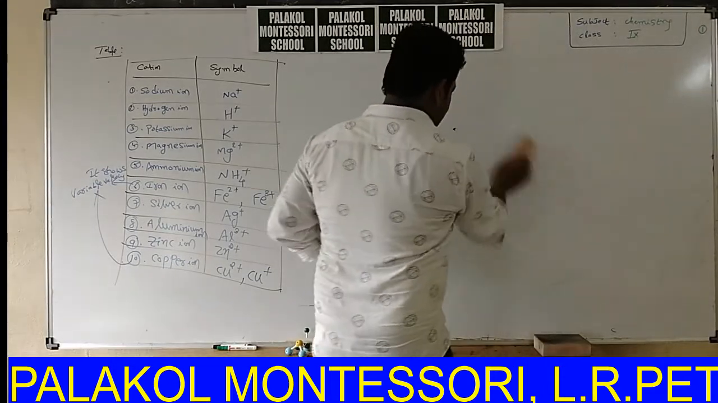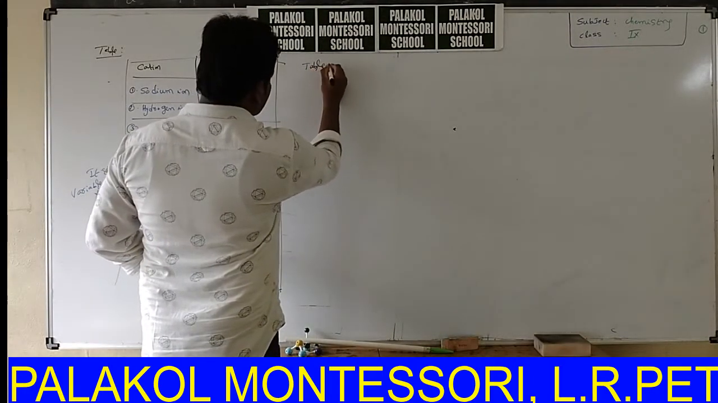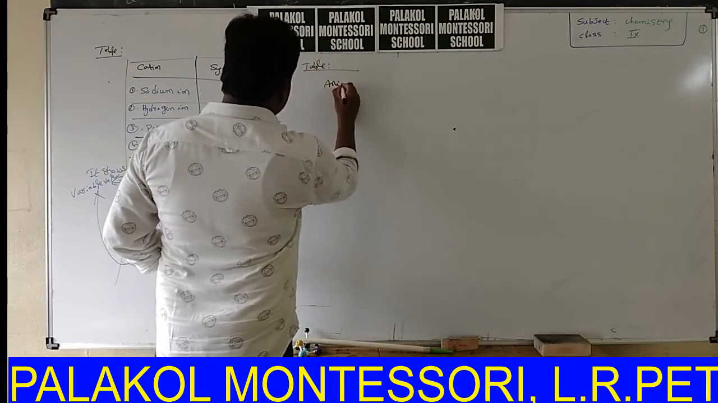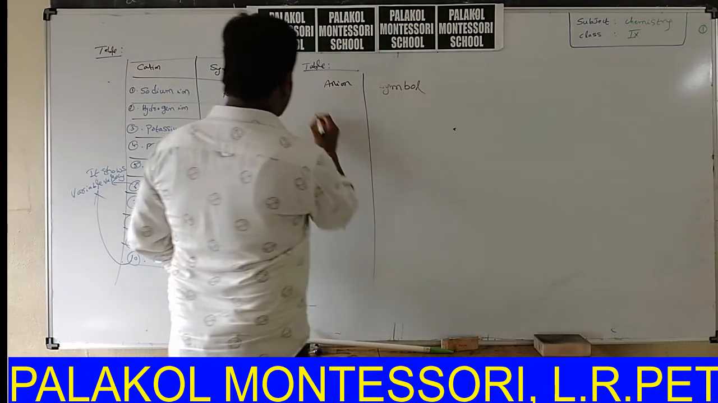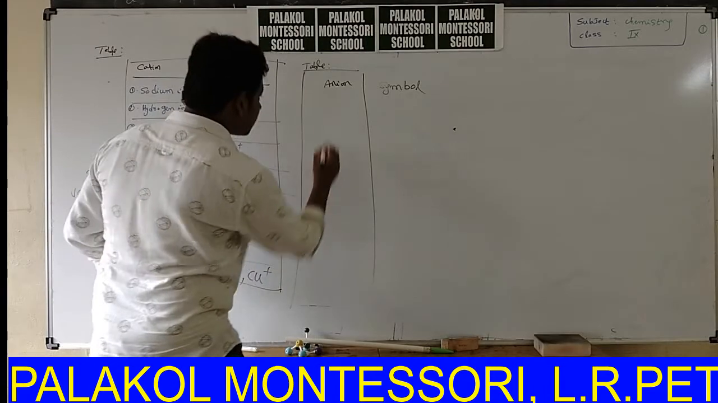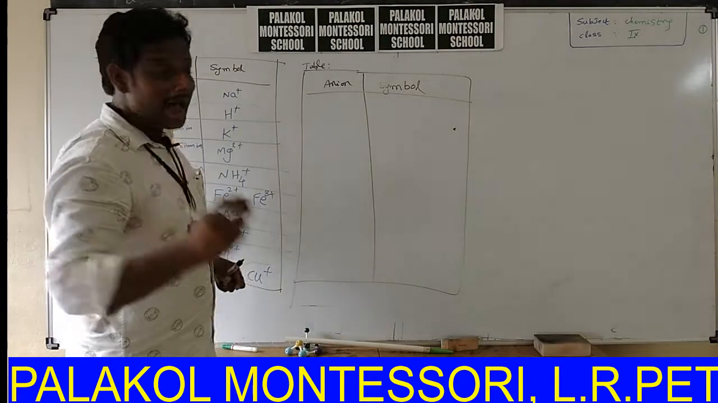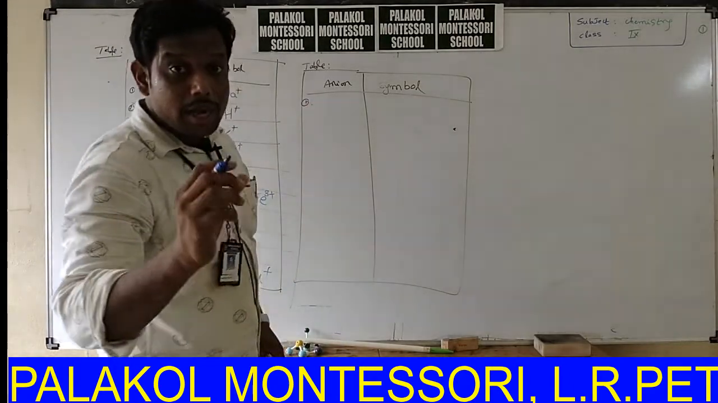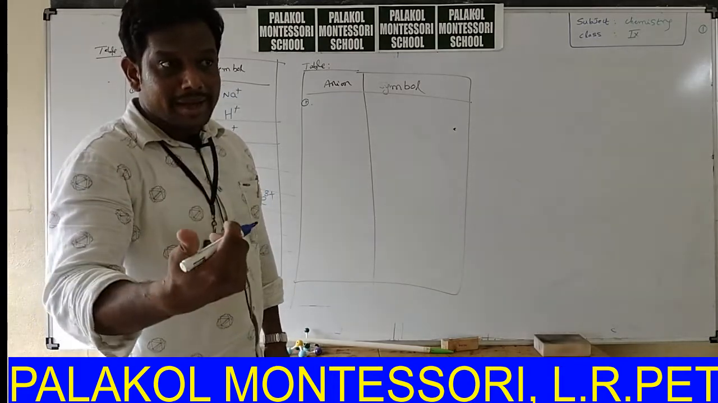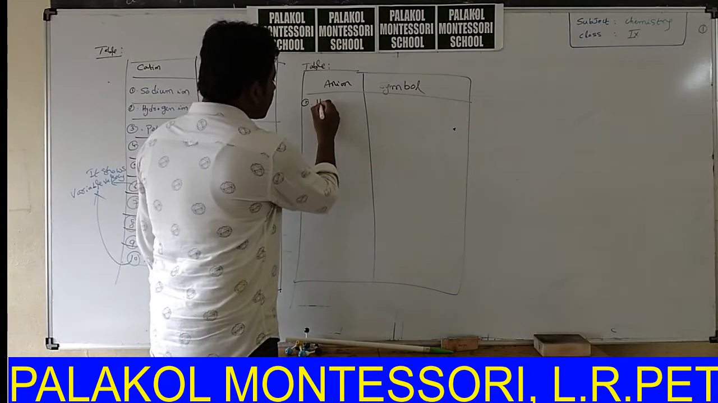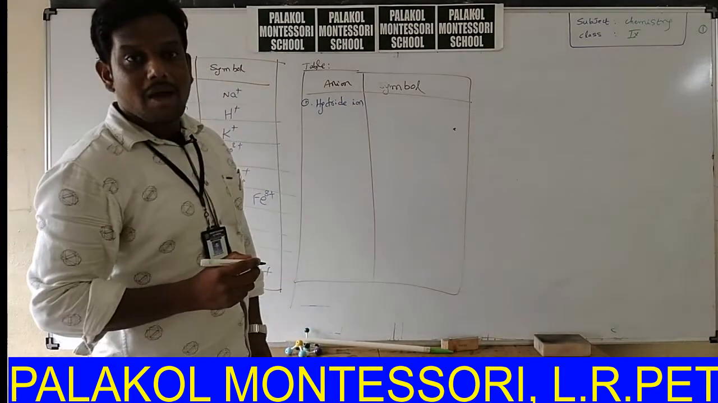Anions and their symbols. Okay. Next table, another table: anion symbol. Okay, first one is hydride ion. Anions we will call as hydride, sulfate, nitride, nitrate, like that. First anion is hydride ion. What is the symbol of hydride ion?